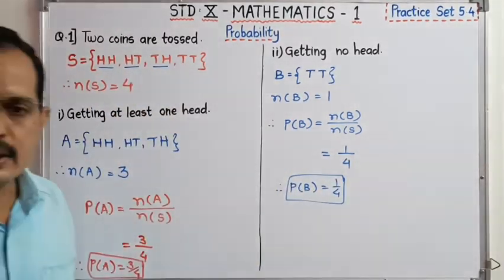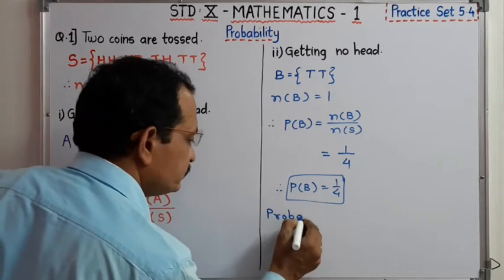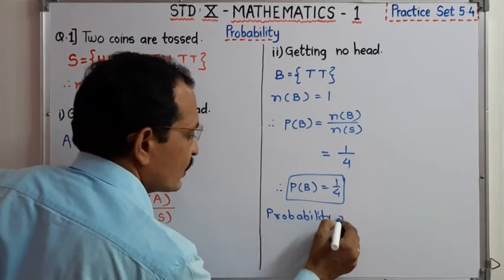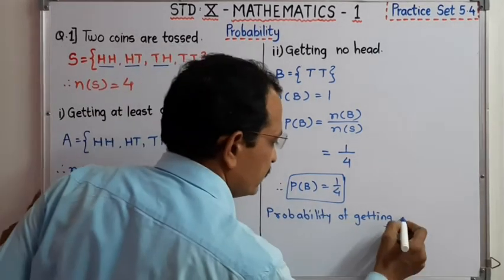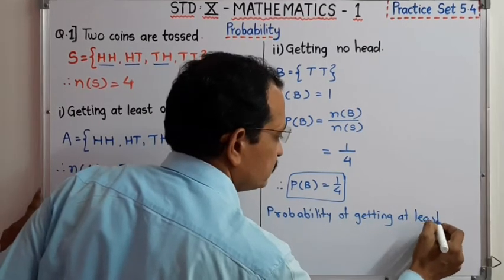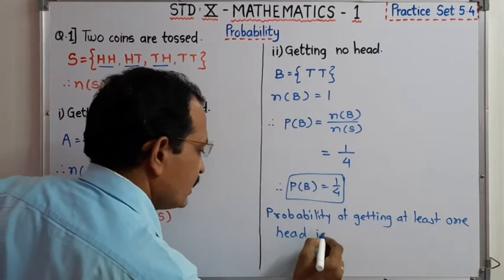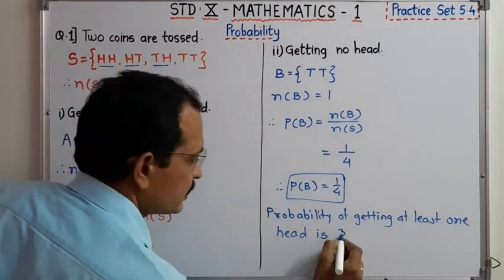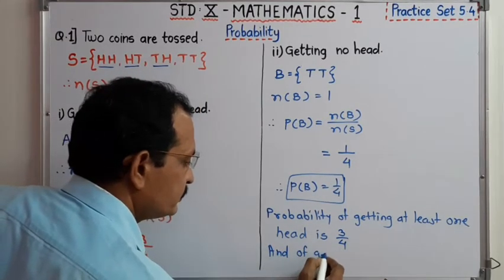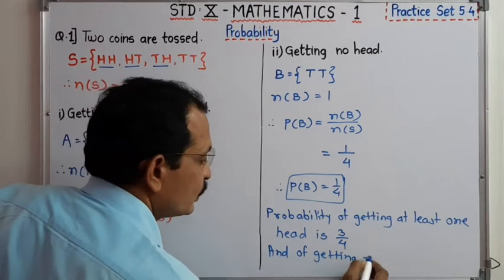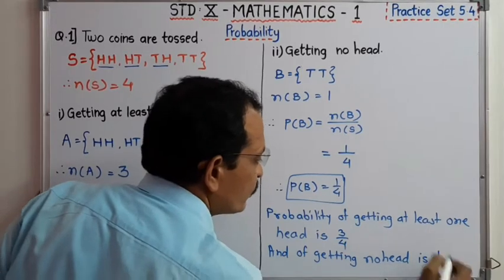Now we have to write the final answer in words. Therefore we have to write here: probability of getting at least one head is 3 upon 4, and probability of getting no head is 1 upon 4.